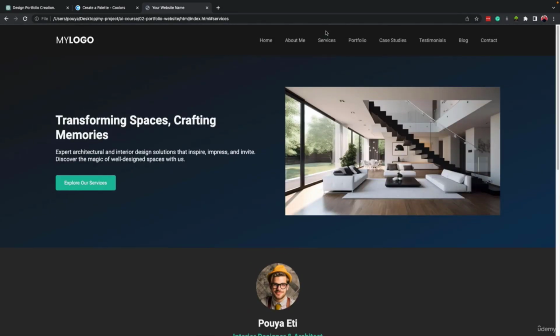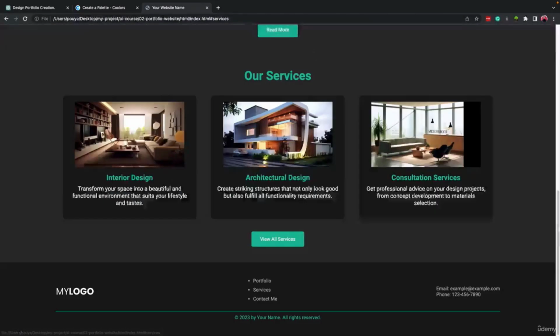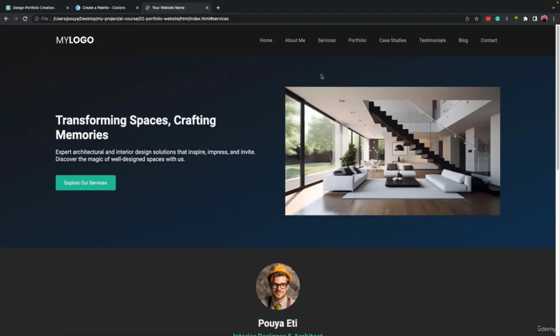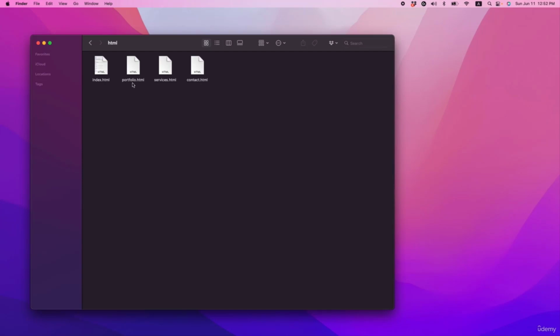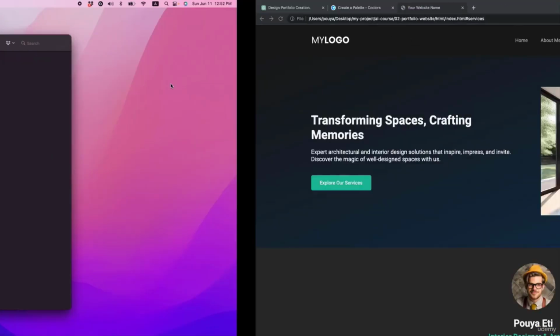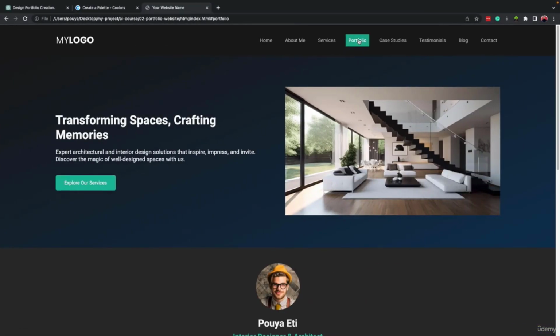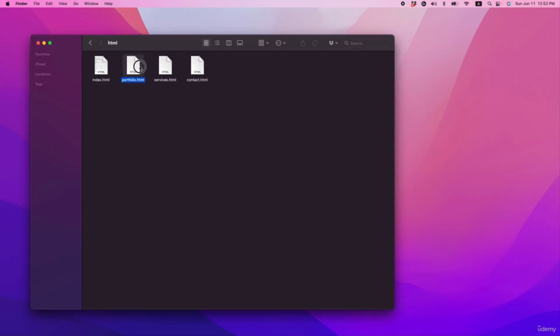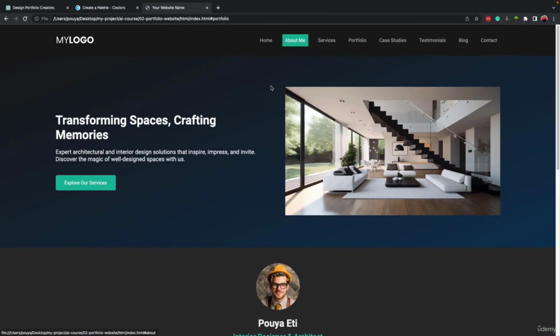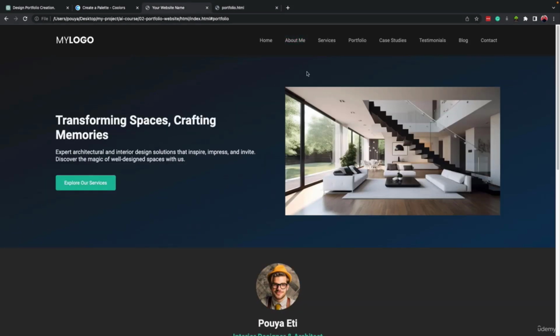What if we want, when we click on services, open services page? What if we want it to work like that? So for now, we have created a file called portfolio.html. Now if I click on portfolio, nothing happens. But what we want is that when we click on portfolio, this page opens. Right now it's empty because there's nothing inside it.